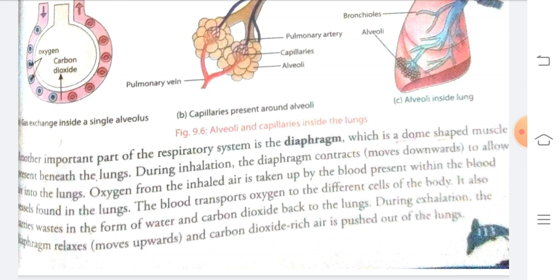Oxygen from inhaled air is taken up by the blood present within the blood vessels in the lung. The blood transports oxygen to the different cells of the body. It also carries waste in the form of water and carbon dioxide back to the lungs.